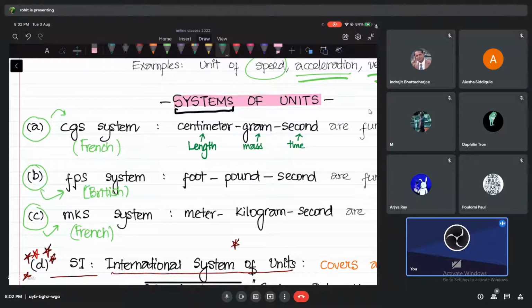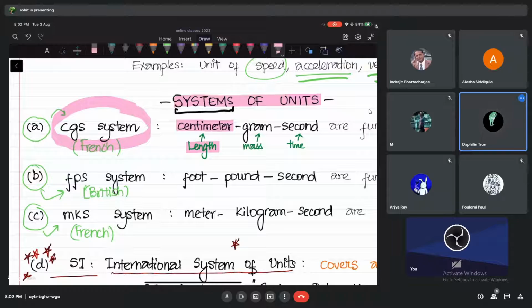and I ask you to make a measurement using the first system, which is called the CGS system, you are going to make a measurement of length, but use only which scale, guys? We are always going to use centimeter. You are going to tell me the answer in centimeter. You are not going to tell me the answer in kilometer or meter. Can you understand this system? Yes, sir.